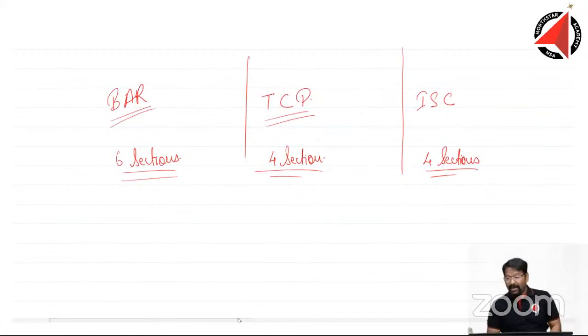Do you want to go with BAR? Do you want to go with TCP? Do you want to go with ISC? Which one do you want to go with? The entire option is going to be yours, but put it out in the comment section and let me know which one you want to go with.